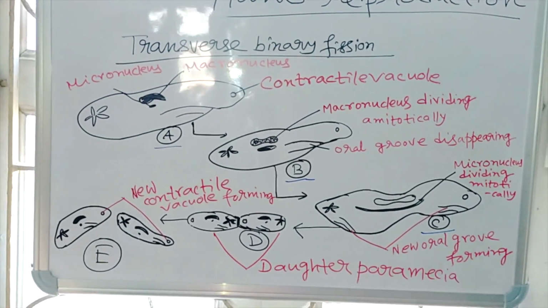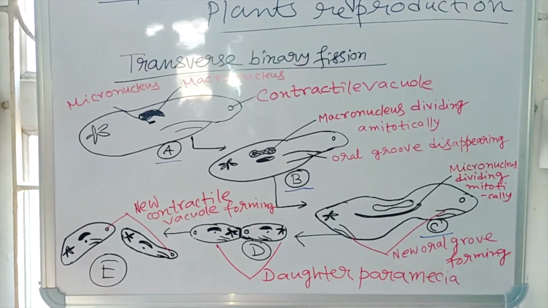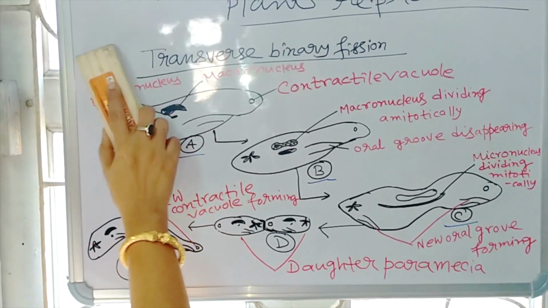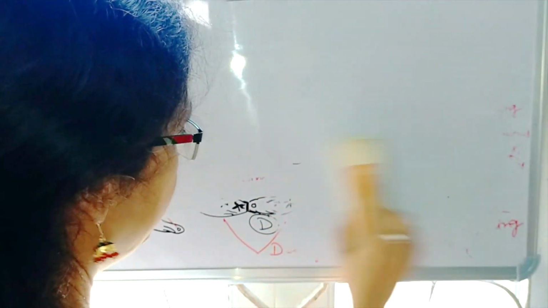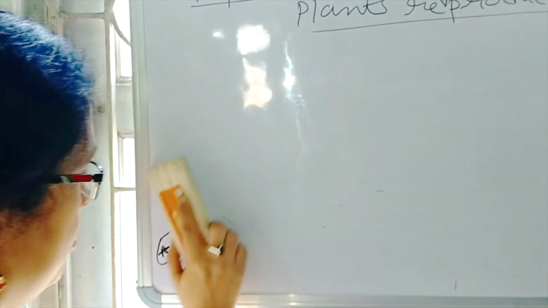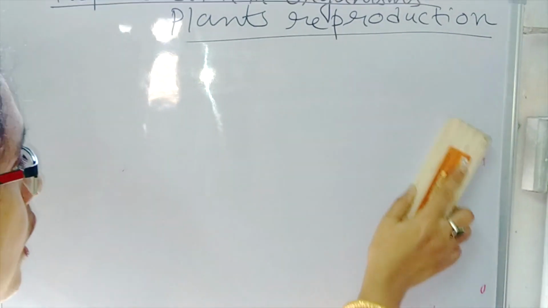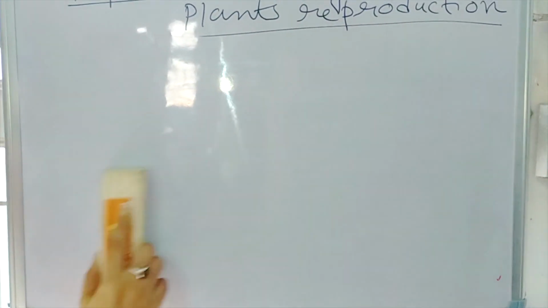Now, it also occurs in planaria. In planaria, you also see this type of binary fission, that is transverse binary fission.